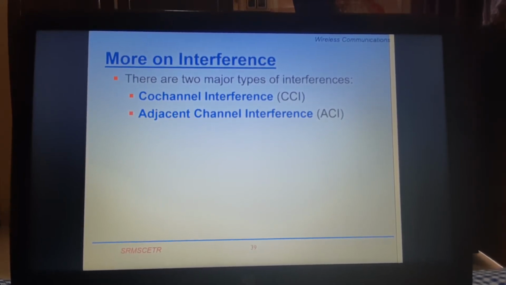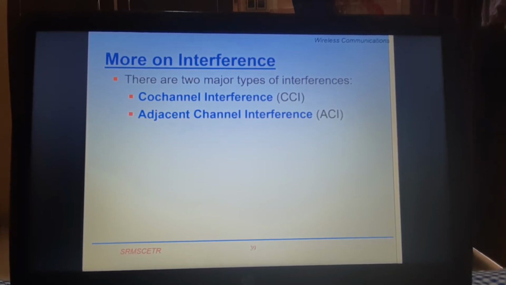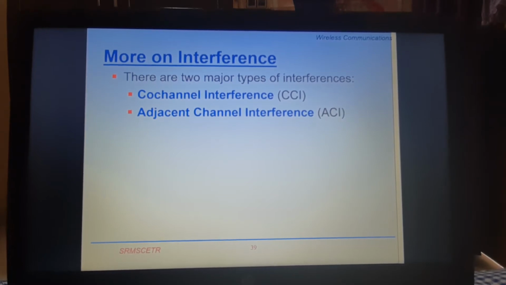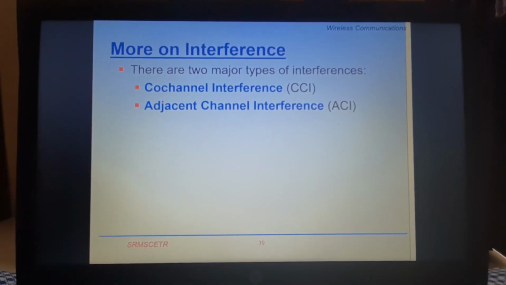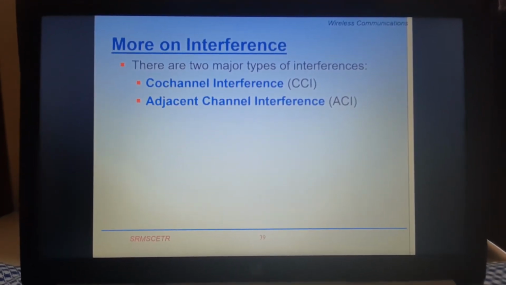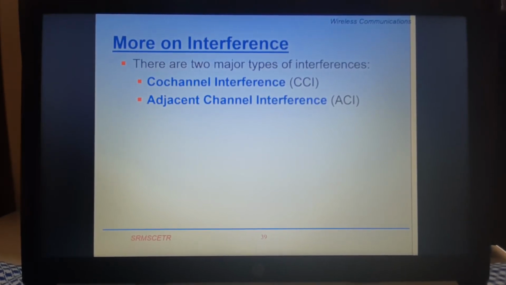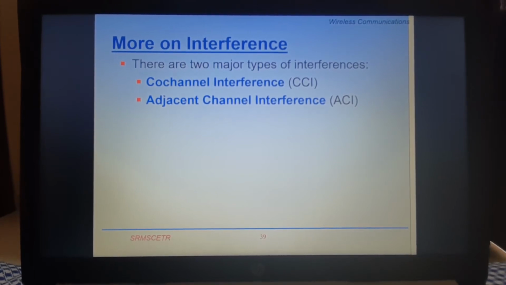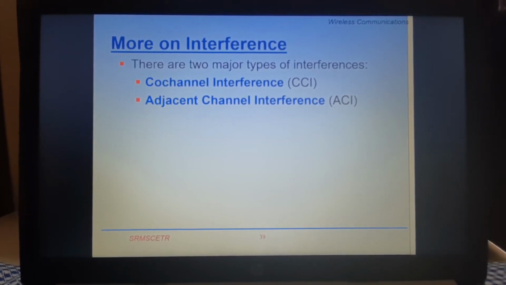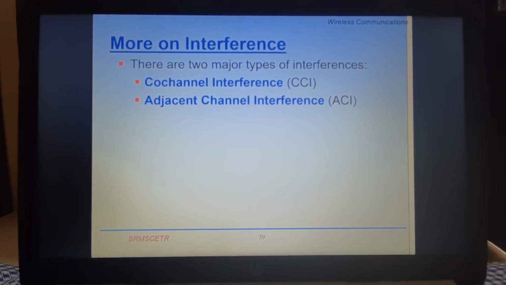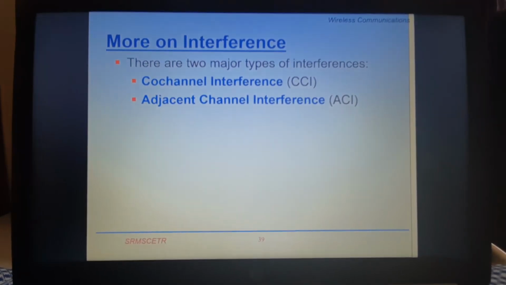The cells which are using the same frequency band are defined as co-channel cells, and the interference between these co-channel cells is defined as co-channel interference. The second one is adjacent channel interference. If there are two cells which are adjacent to each other, they are defined as adjacent cells, and the interference between them is defined as adjacent channel interference.